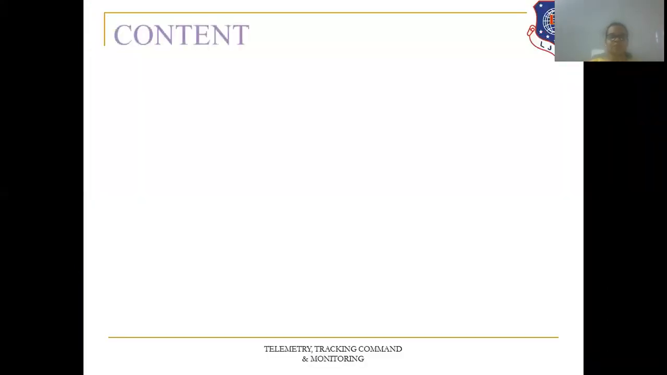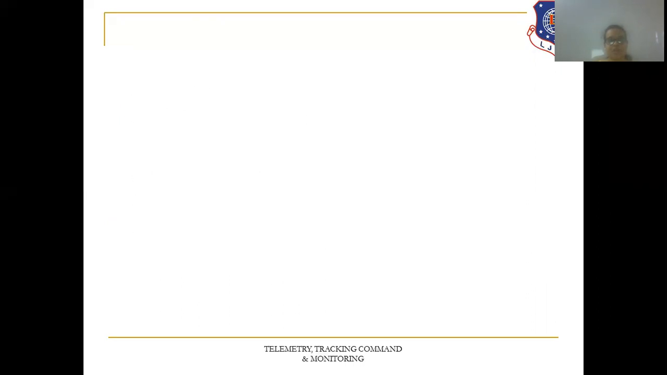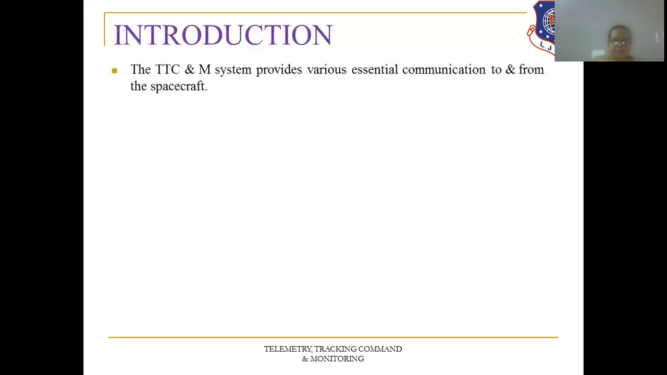The topics to be covered in this session are introduction, TTC and M block diagram, TTC and M functions, TTC and M backup system, telemetry system, monitoring system, tracking system and command system. Going on to the first, the introduction part. The TTC and M system provides various essential communications to and from the spacecraft.